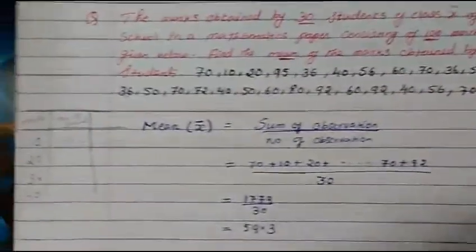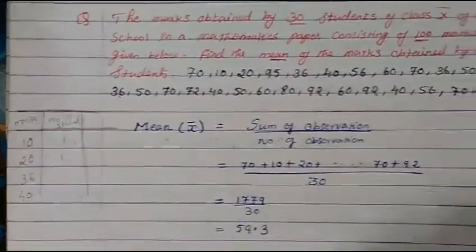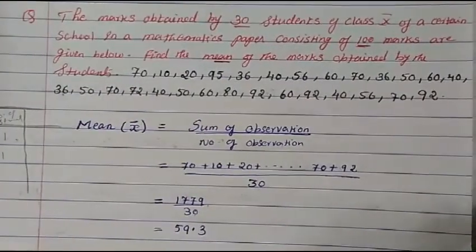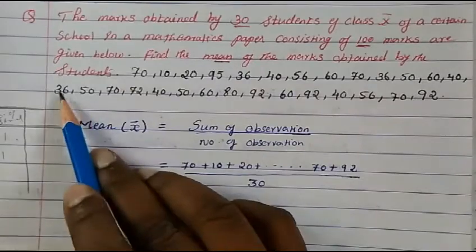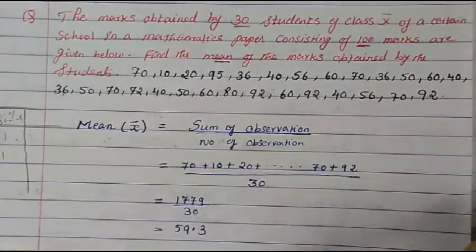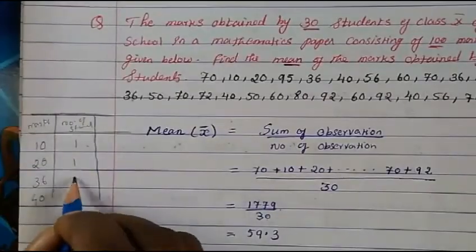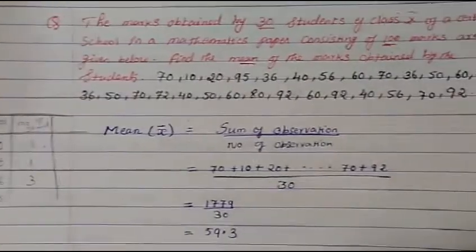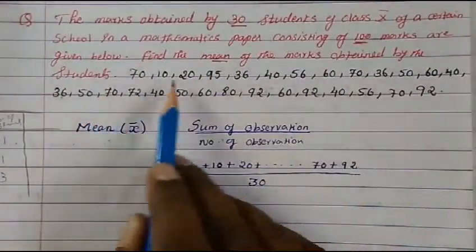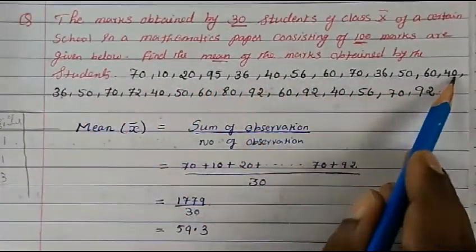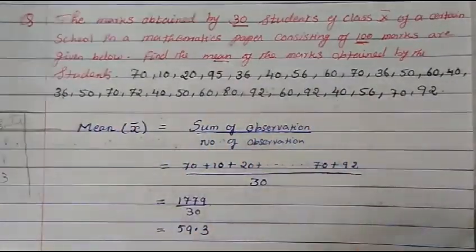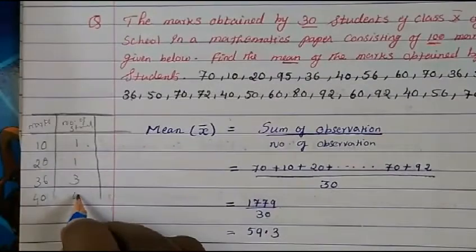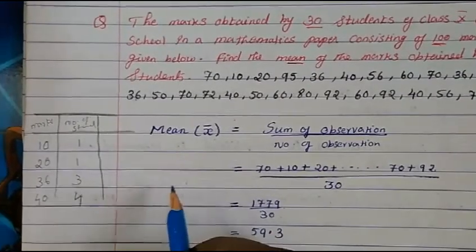1 student. Then how many got 36? 1, 2, 3. 3 students. So we'll write down 3. And how many got 40? 1, 2, 3, 4. 4 students got 40. 4 students.